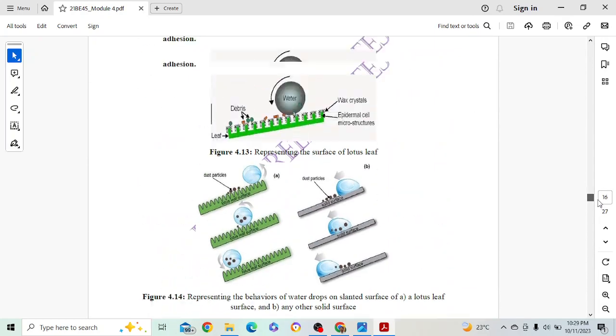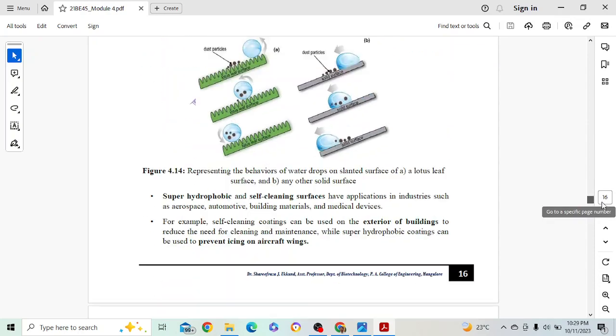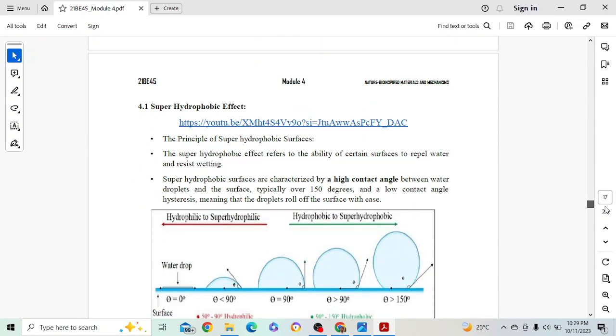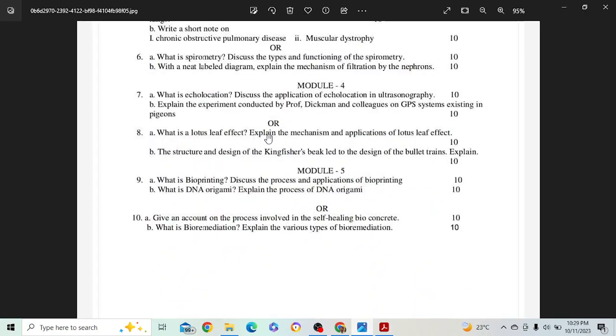Lotus effect. What is Lotus effect? Okay, a lot of things are there to explain. Just go through this video link, explain it all. And the definition will carry 1 mark.